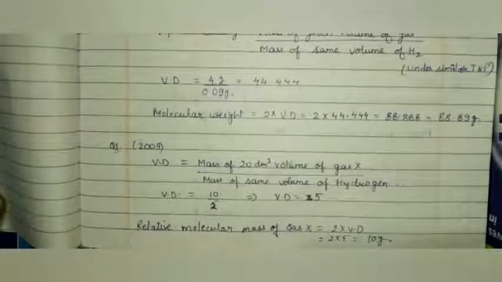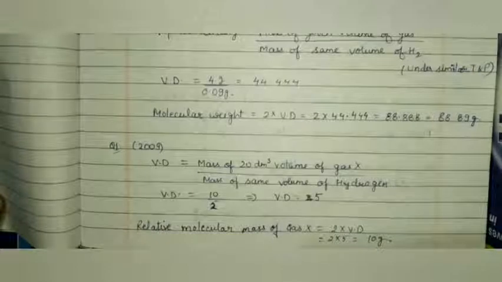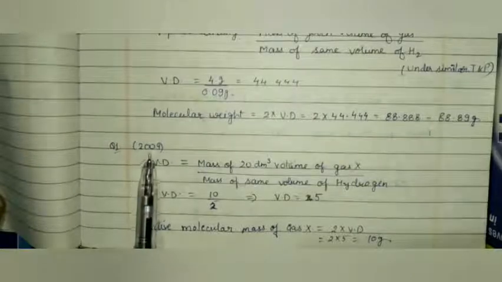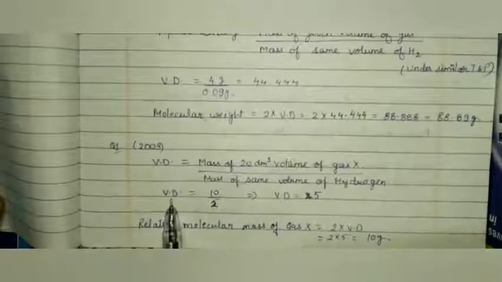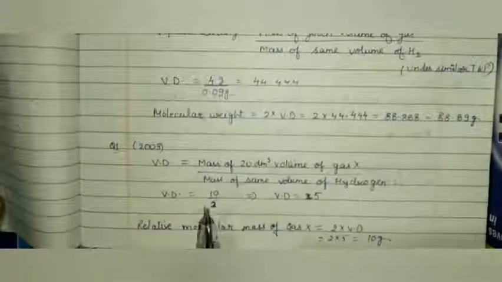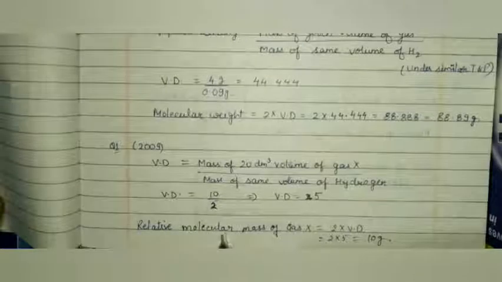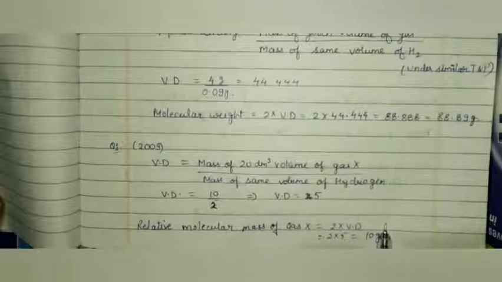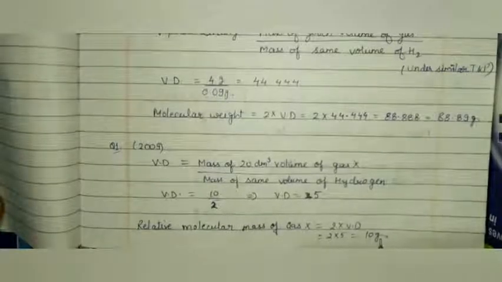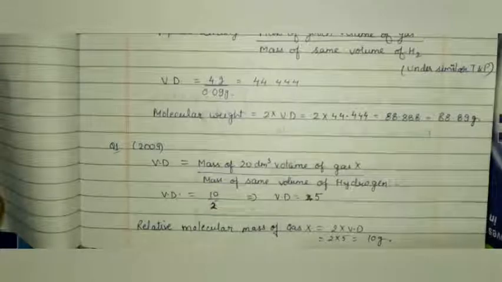In the question, it is given that gas X and hydrogen gas are both filled in the same cylinder. That means the volume for both gases is the same, 20 cubic decimeter. So to find out the vapor density, we'll use the formula as you can see on the screen. Mass of gas X is 10 gram and mass of hydrogen is 2, so Vd equals 5. And we know the relationship between molecular mass and Vd is molecular mass of gas X equals 2 into Vd. So 2 into 5 equals 10 gram. Hence the option 10 gram is the correct option.